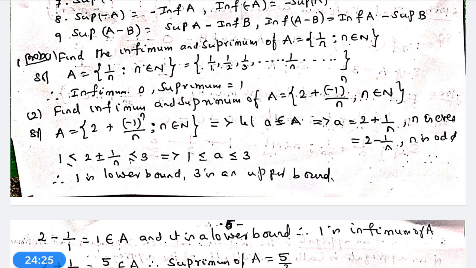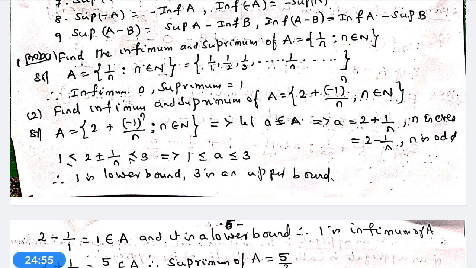From this, let a belong to capital A, which implies a equals 2 plus 1 by n for n even, and 2 minus 1 by n for n odd. We know that 2 plus 1 by n for all values of n lies between 2 and 3. Therefore, 1 is less than or equal to a, which is less than 3.